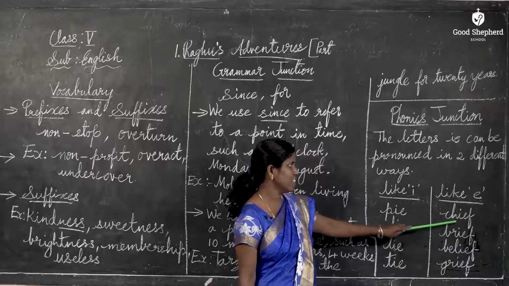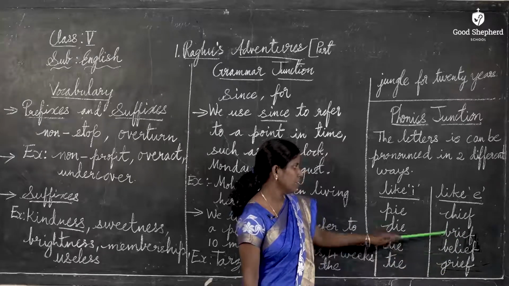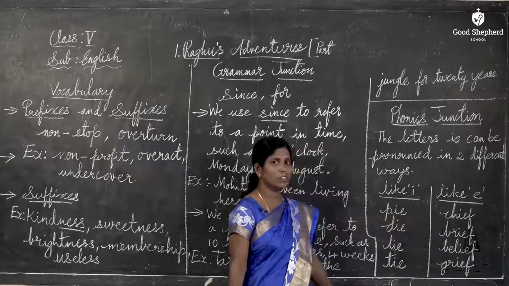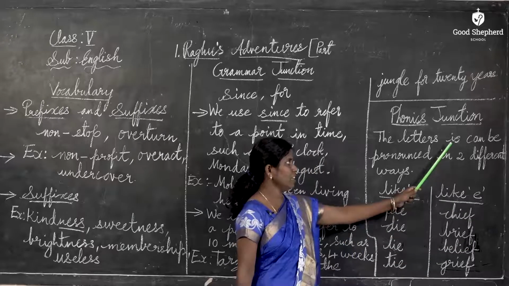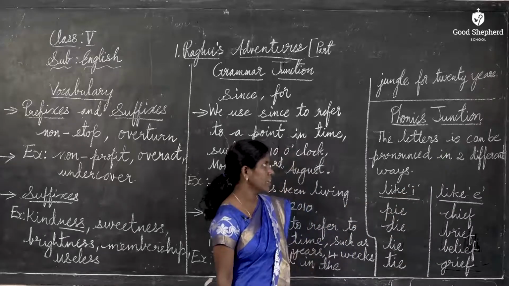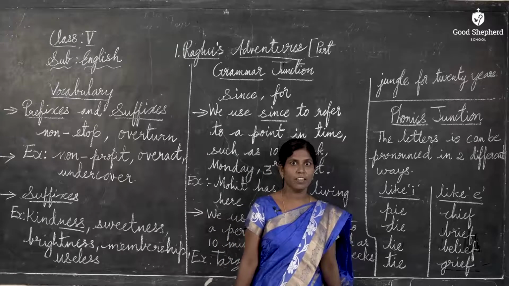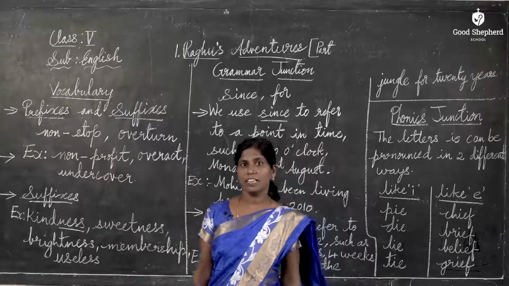In these words you can see I-E. C-H-I-E-F, chief. B-R-I-E-F, brief. In all these words you can see I-E and they are pronounced like E. Did you understand, children? I-E letters can be pronounced in two different ways in different words. Here ends our first lesson, children. In next class, let us start